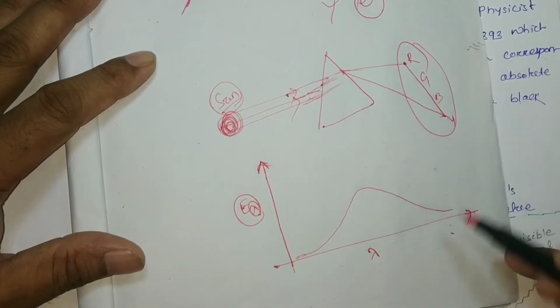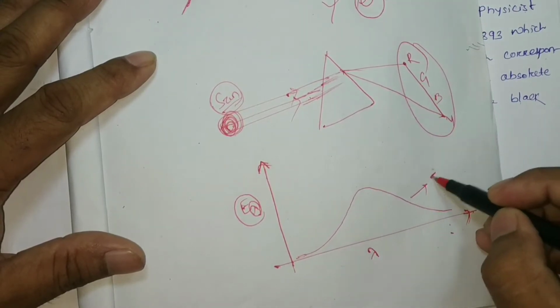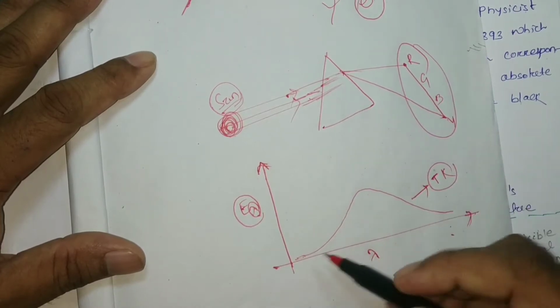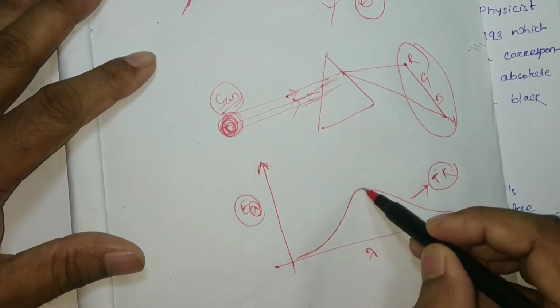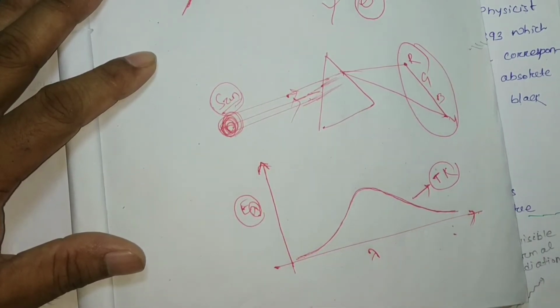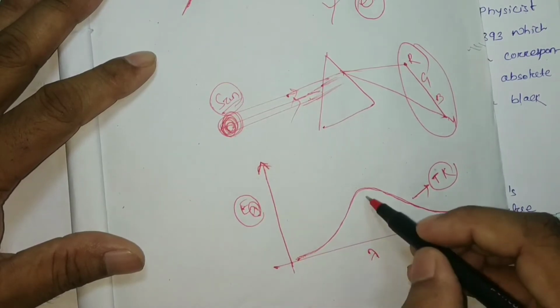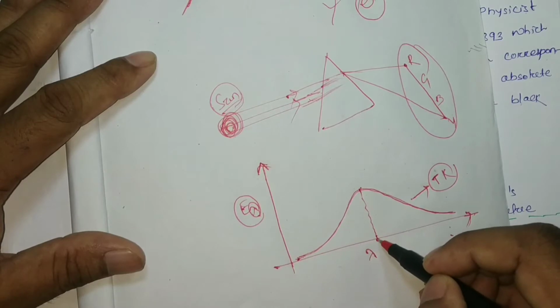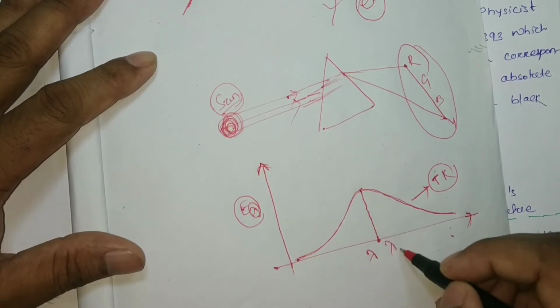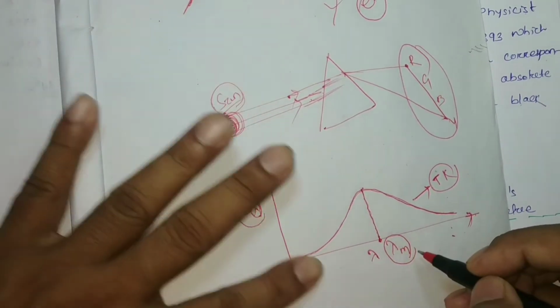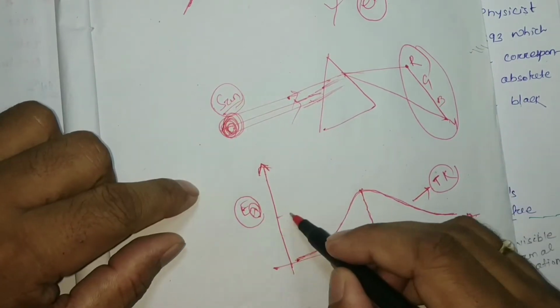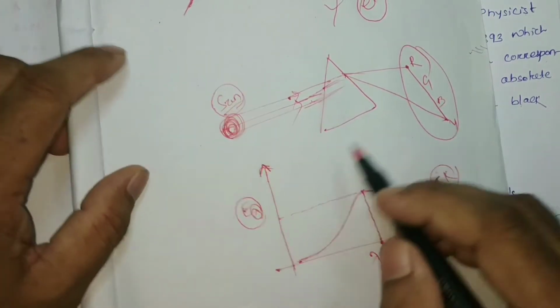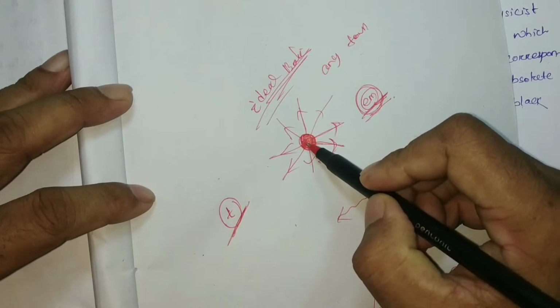Whatever the temperature, suppose this is T Kelvin, the curve will always be like this. At a particular wavelength, called lambda m, we find the maximum energy emitted from this black body.